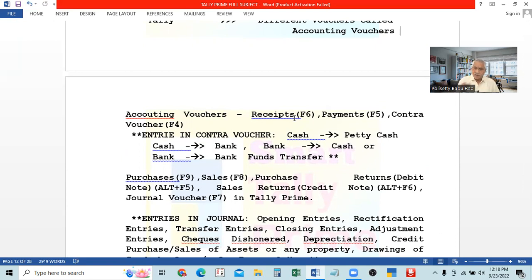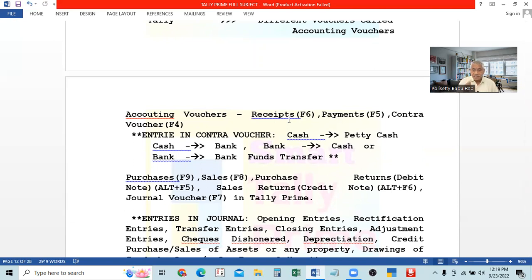Whenever you receive cash or through the bank, that will be recorded in the receipts voucher. But there is one exception: cash sales.